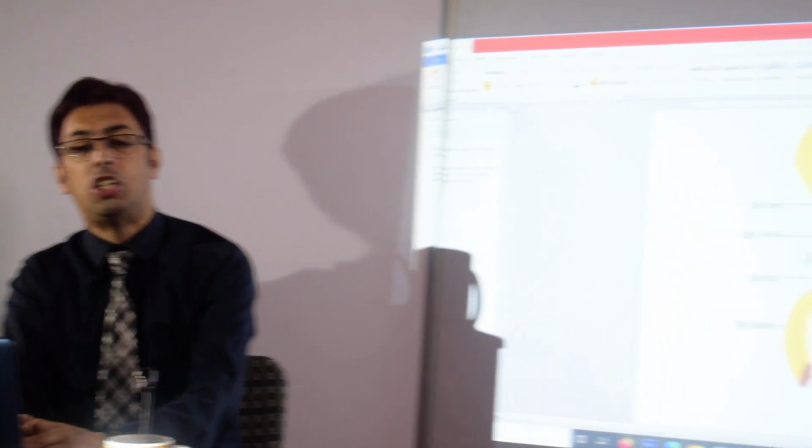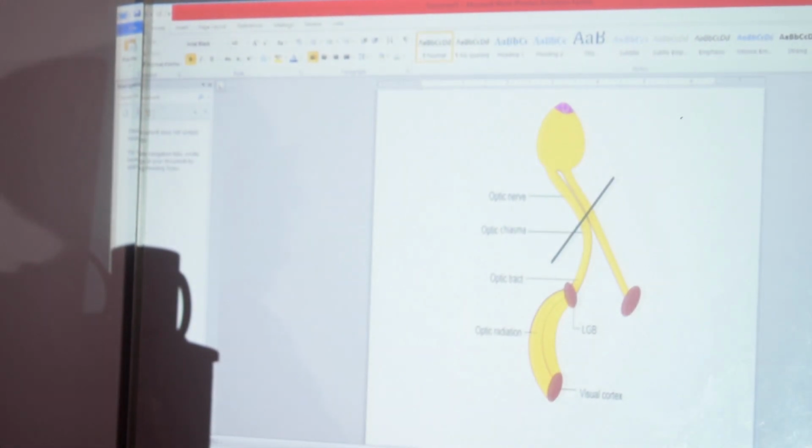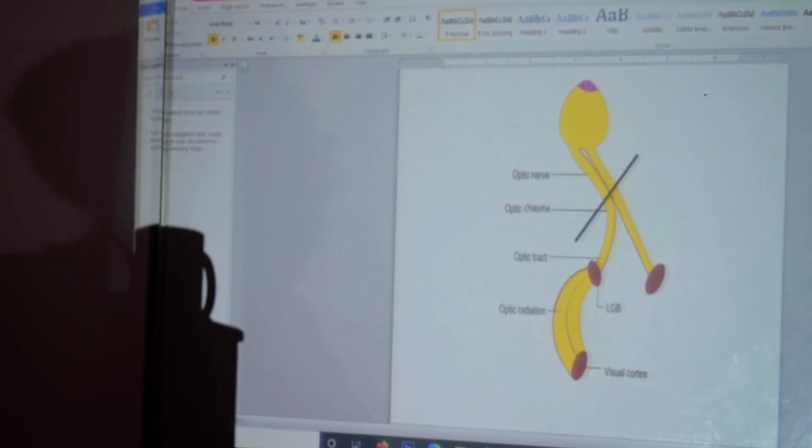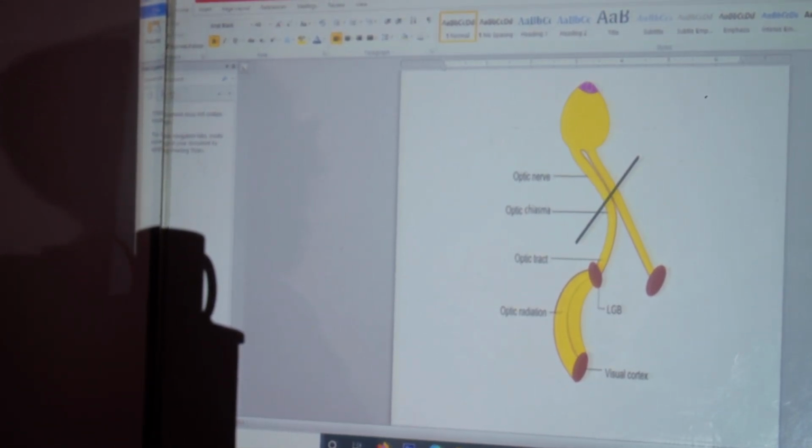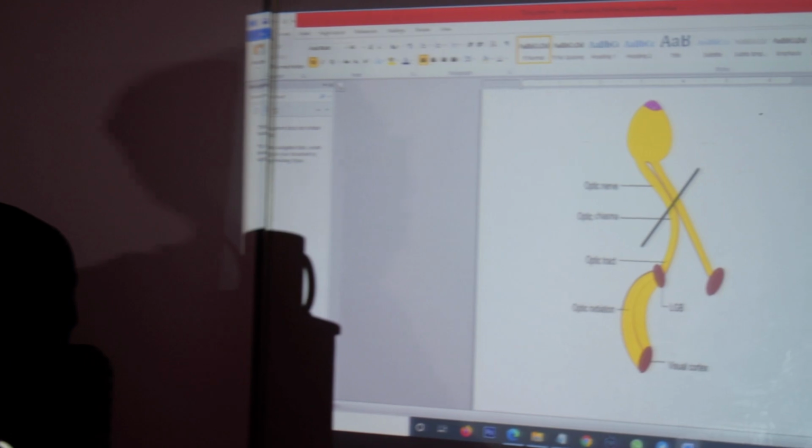The calcarine part of the occipital cortex. So the part of the optic tract from the geniculate body, especially the lateral geniculate body, to the visual cortex is given the name optic radiation, or we also give it the name geniculocalcarine tract. Why? Because it originates from the lateral geniculate body and ends in the calcarine cortex.